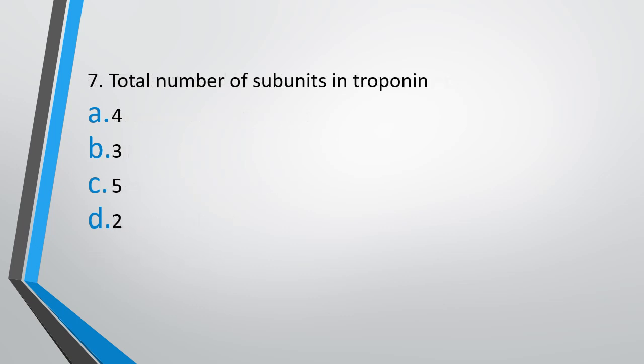Question 7. Total subunits in troponin is 4, 3, 5 or 2. Total subunits in troponin is. The correct answer is option B, that is there are 3 subunits that make up troponin.